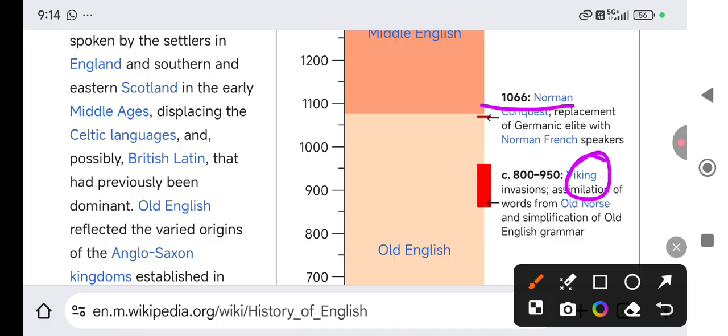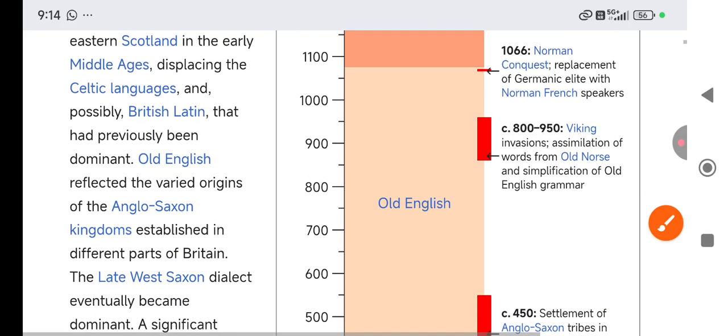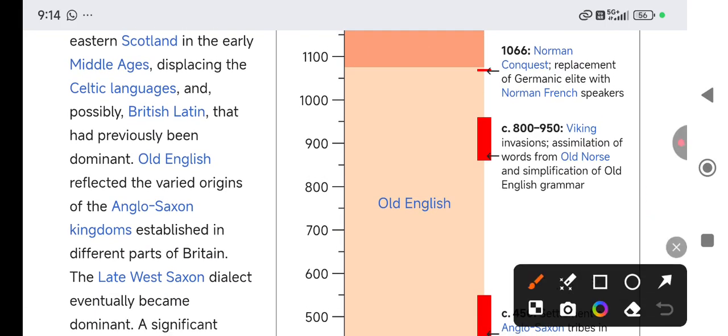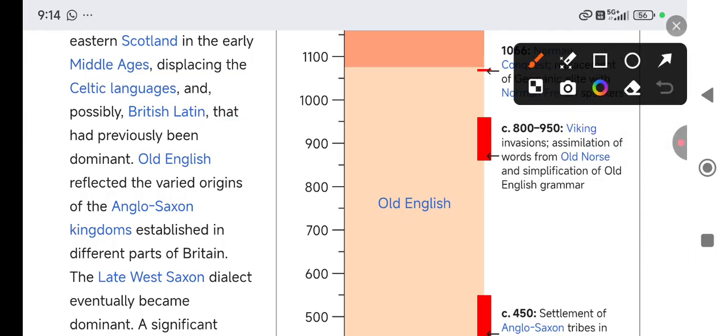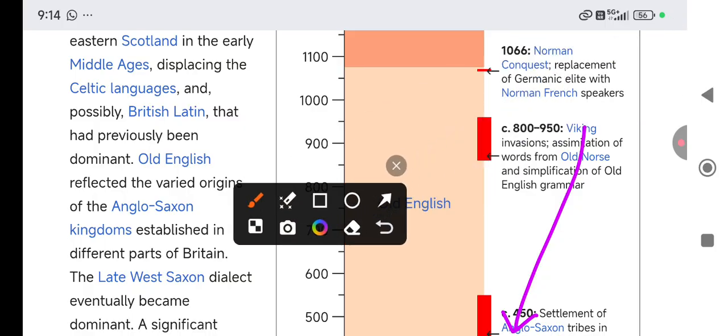So this way, wait a minute, they were ruling here, right? The Anglo-Saxons. So they attacked them. Then the Norman conquest attacked them, right?